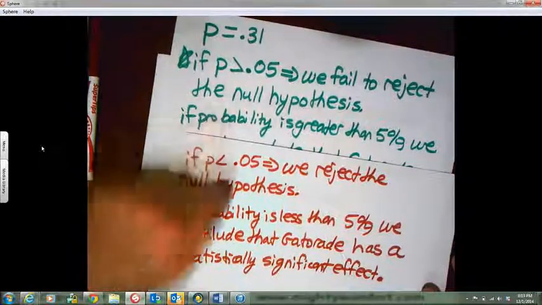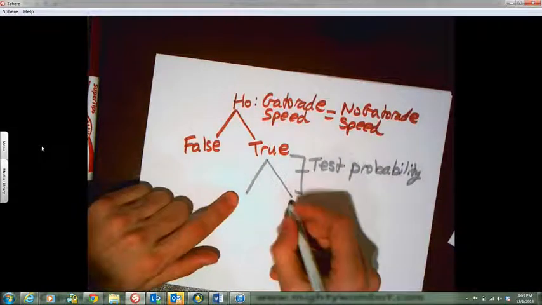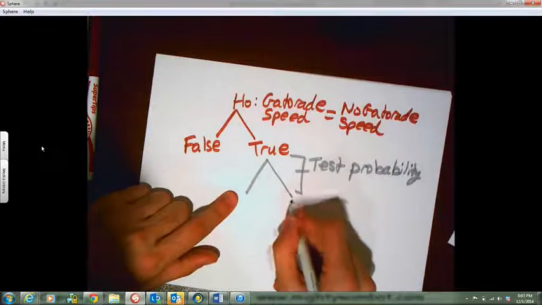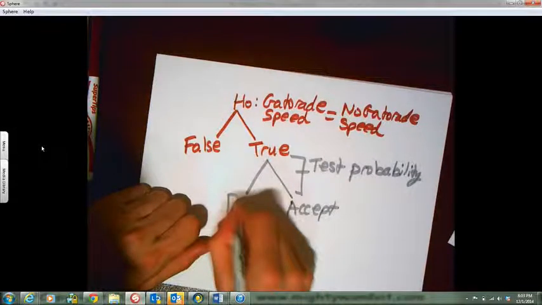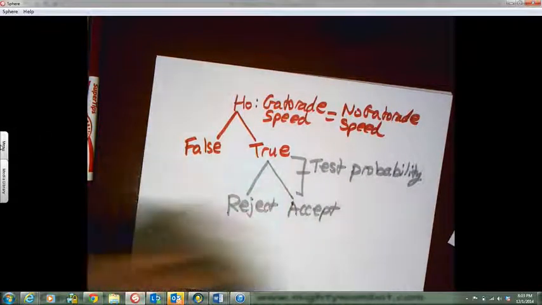In other words, it could say fail to reject. Another word for this is accept. We could accept the null hypothesis or we could reject the null hypothesis.